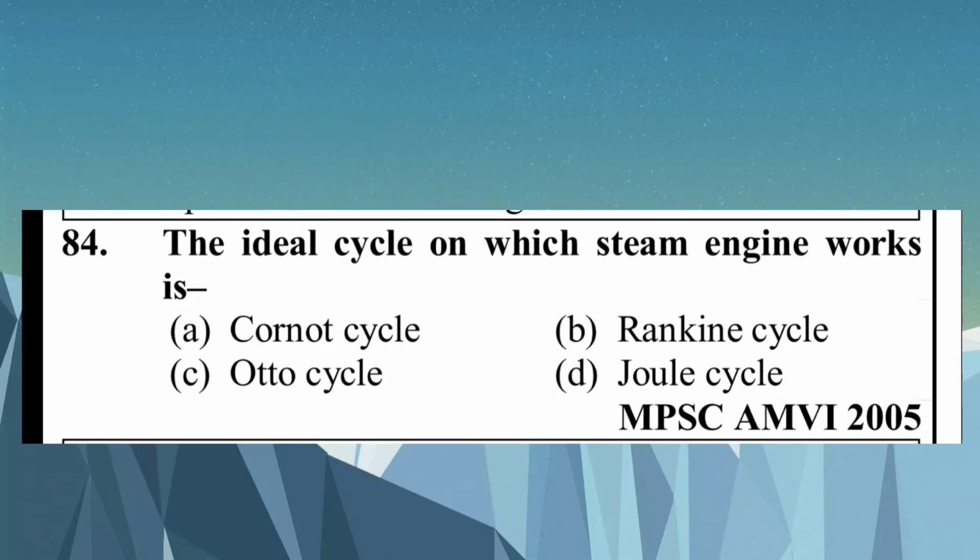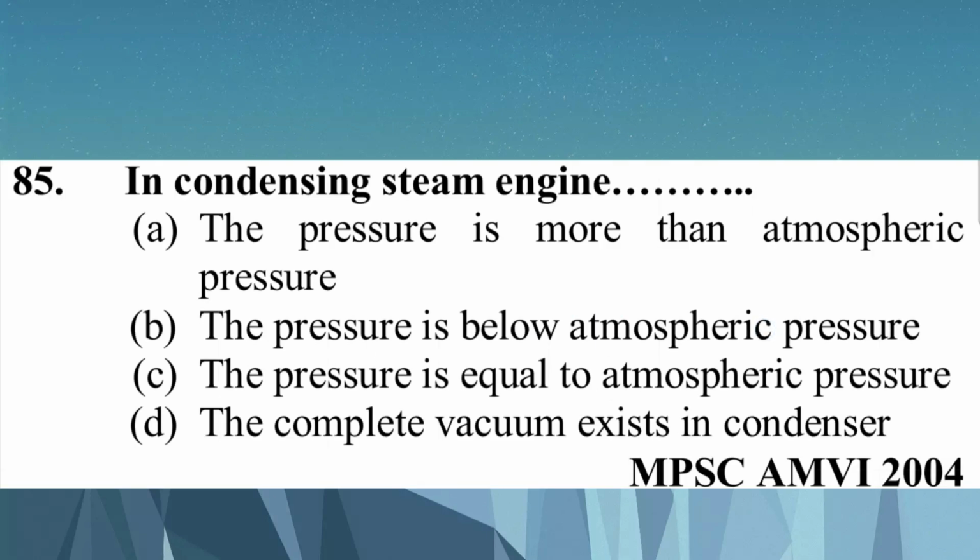Friends, question number 84. The ideal cycle on which a steam engine works is: A. Carnot cycle, B. Rankine cycle, C. Otto cycle, D. Joule cycle. B. Rankine cycle.